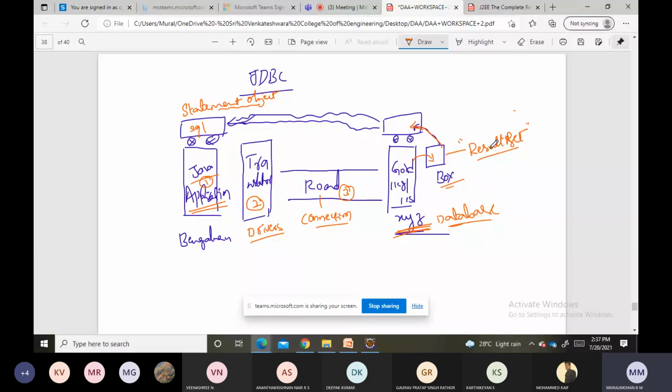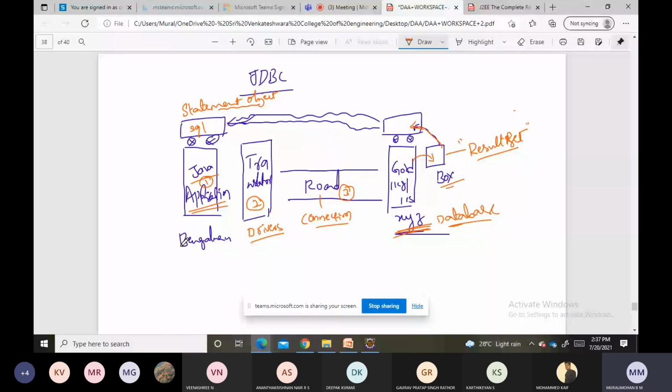From now onwards, we are going to study all these in detail. What is a driver? What are the various types of drivers? What is a connection? How to establish the connection to the database? What is the statement object? How many types of statement objects are there? What is this result set, and how to fetch the details from the result set? This is what your JDBC chapter talks about, the complete JDBC process from the Java application to the database.